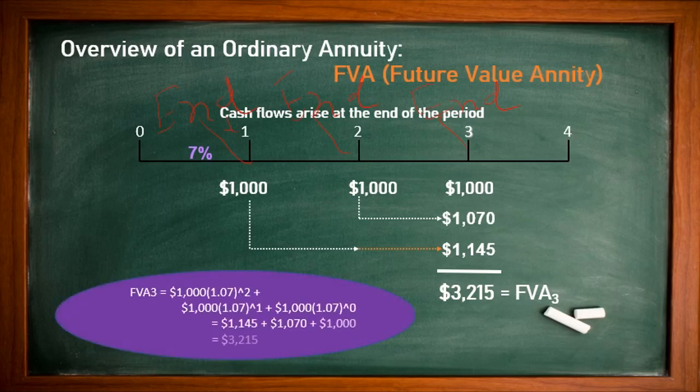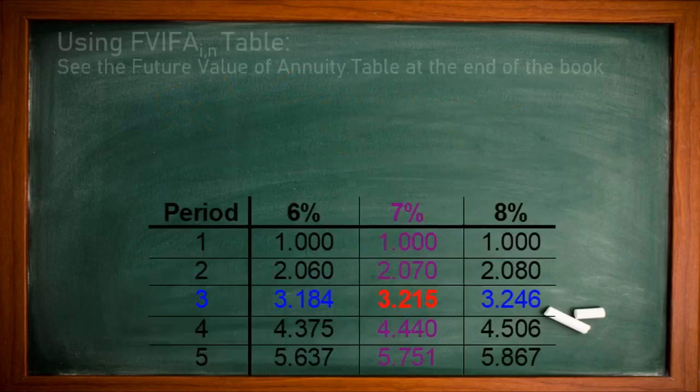We can show this through the calculation: the future value formula is equal to the future value after 2 years, then the future value of 1 year, and then the future value of 0 year. So the future value of 2 years, using the formula, you will get 1,145. After 1 year you will get 1,070, and the third year you will get 1,000. This becomes 3,215, which we calculated through the graphical representation as well.